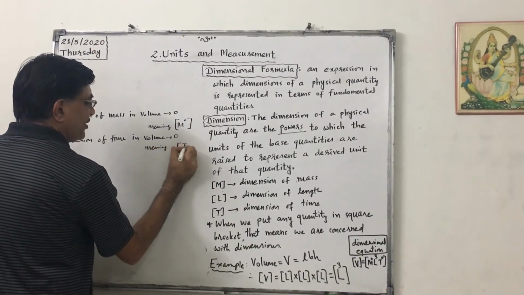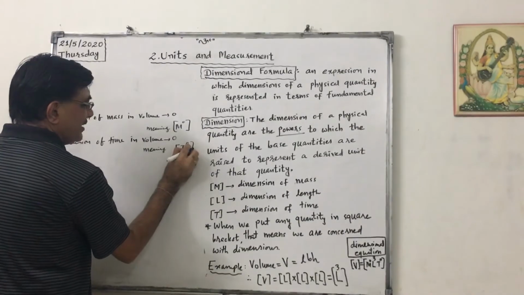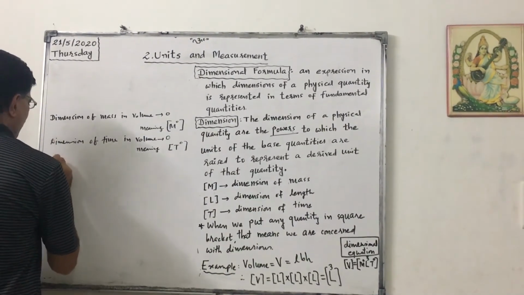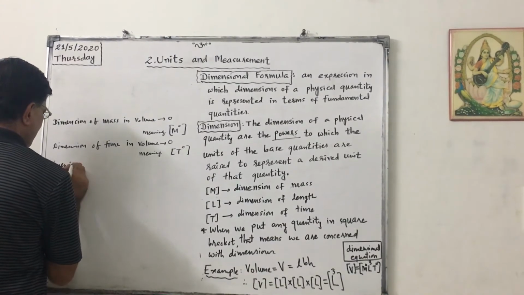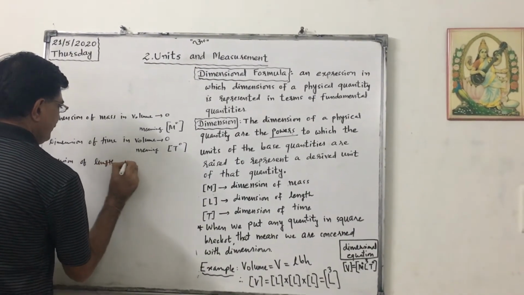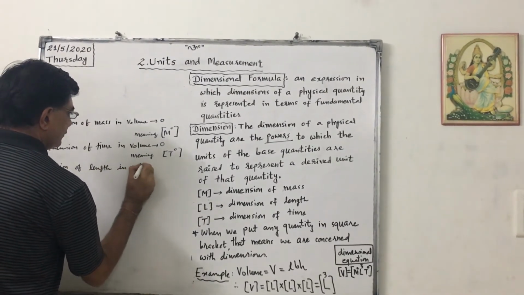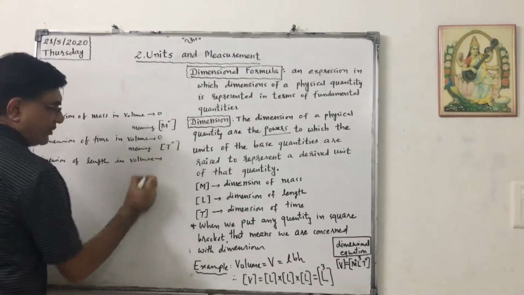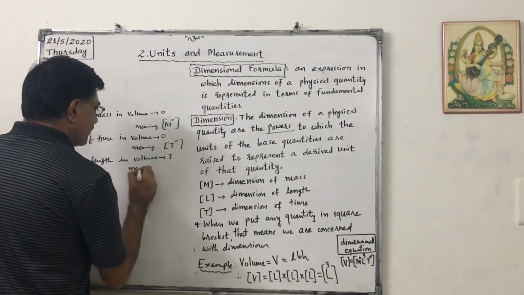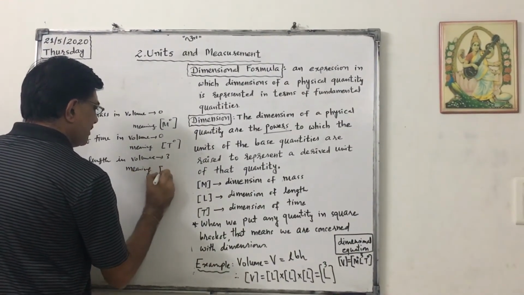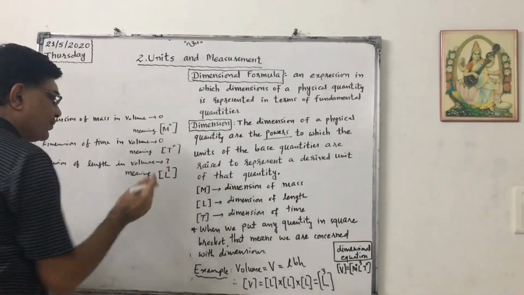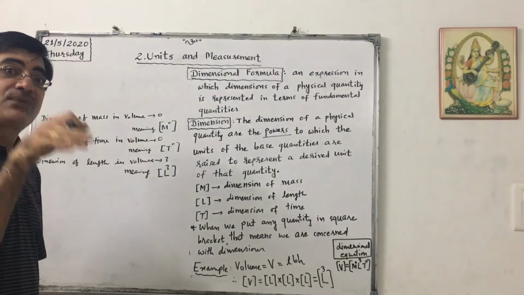Whatever power we use is called dimension. What is the dimension of length in volume? We need 3 power, so it is 3, meaning L cubed. Now when we write all these 3 together, it is called the dimensional formula.